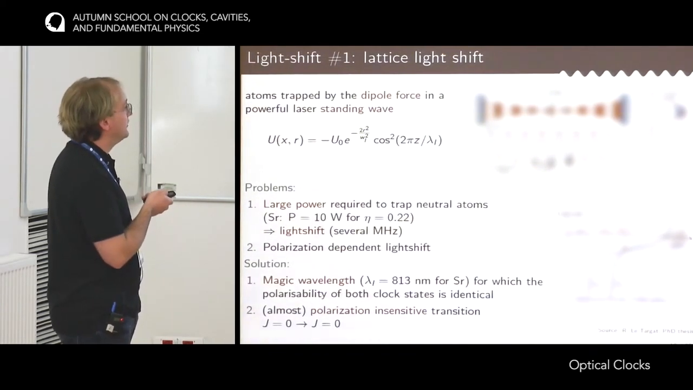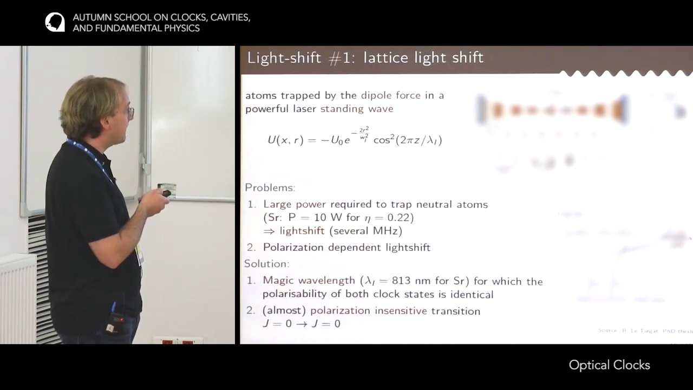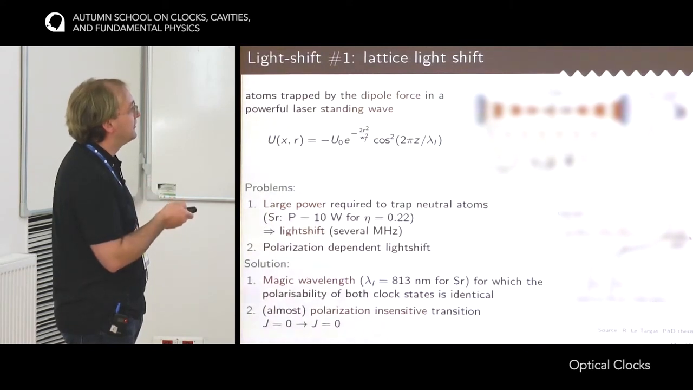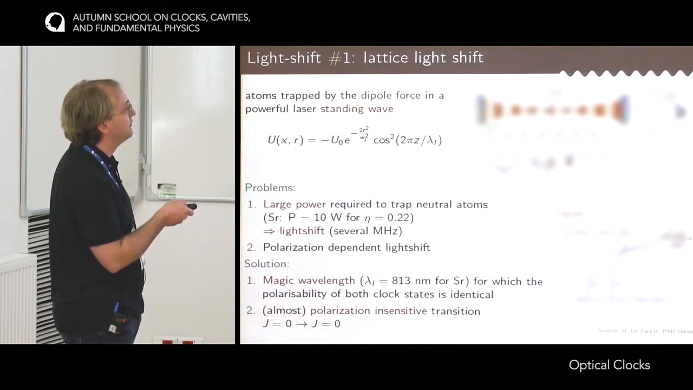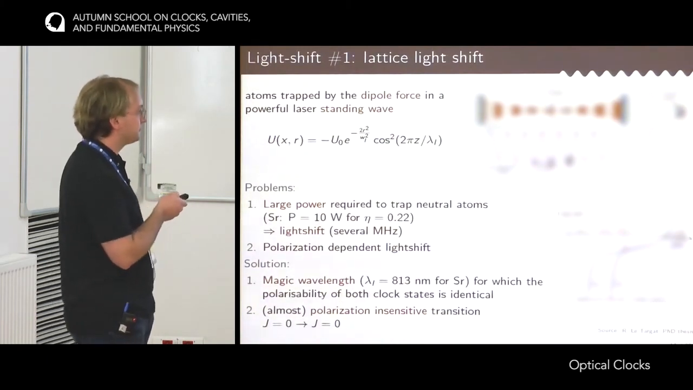And so the solution for this that was invented by Professor Katori in the early 2000s is the magic wavelength. So it's a wavelength for the trapping light, for the optical lattice, for which the polarizability, so this is the light shift or polarizability of the clock state, this is the ground state, this is the excited clock state, for a given wavelength, these two polarizabilities or the two light shifts match, and so there is no net effect on the clock transition.